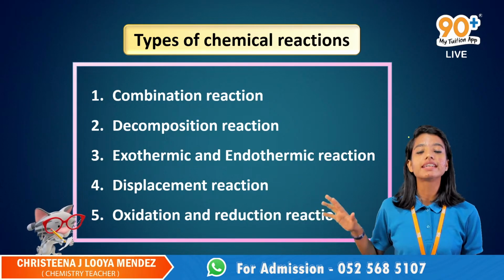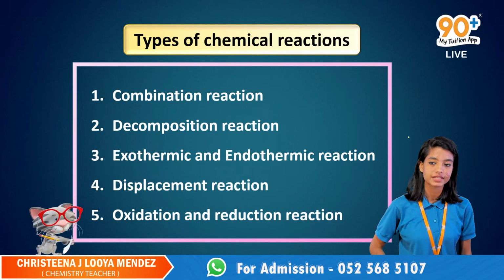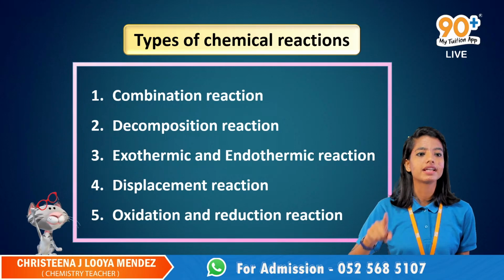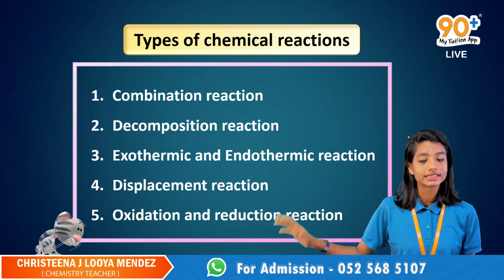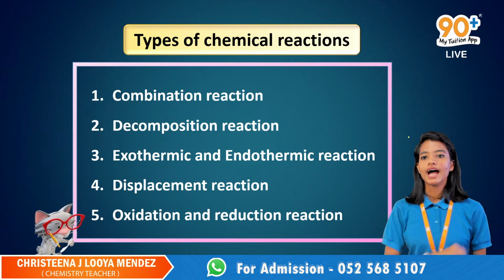These are the 5 types of chemical reactions that we have to study in this chapter. If you want to study chemical reactions, you must have an idea about what kind of reaction it is. So you have to study these 5 first. Are you all ready for that?